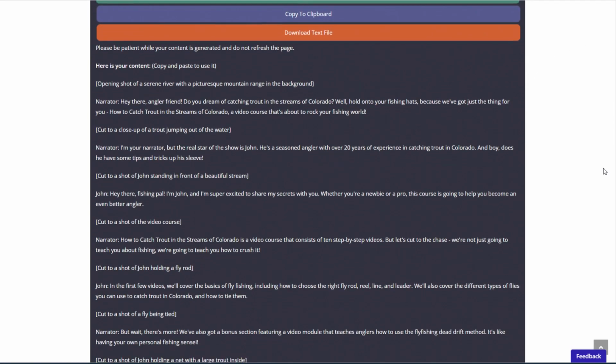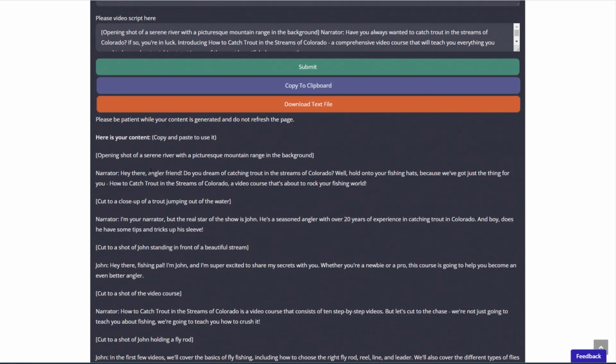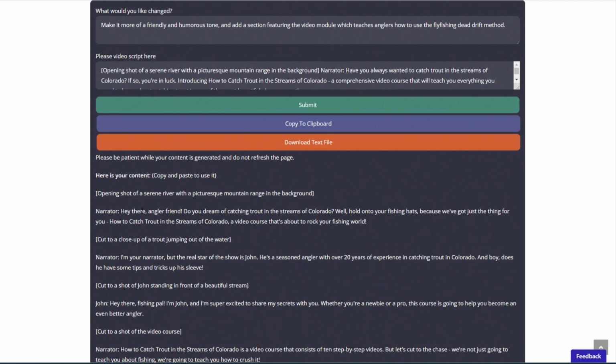Okay, let's see what it came up with. Opening shot of a serene river. Narrator says, hey there, angler friend. Do you dream of catching trout in the streams? Yeah, I mean, right off the bat, you can see that it understood what I was trying to say about that sort of friendly tone. Hey there, angler friend. Well, hold on to your fishing hats because we've got just the thing for you. I mean, that's amazing.